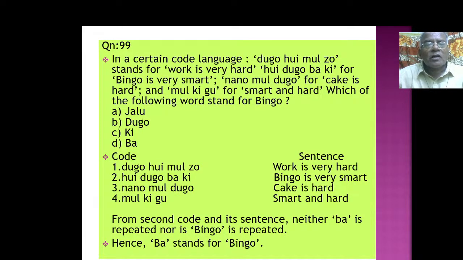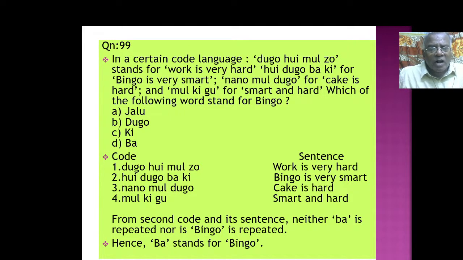In a certain code language, to go stands for work is very hard. You have to write down all this. Code என்ன, sentence என்ன, அப்புறம் நமக்கு என்ன கேட்டு: which of the following words stands for bingo. And the bingo ங்கிறதுக்கு the code எங்க, elimination process ல அது எங்க இருக்கு அப்படிங்கறத நம்ம இத கண்டுபிடிக்கணும். Work is very hard, bingo is very smart, cake is hard, smart and hard அப்படினு அதெல்லாம் ரிமூவ் பண்ணீங்கனா the bingo அப்படிங்கிறதுக்கு boss stands for bingo அப்படினு வரும்.